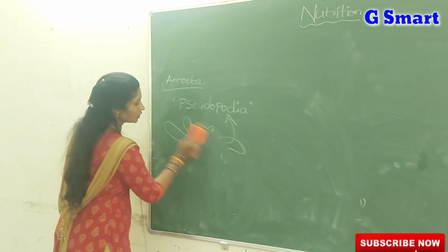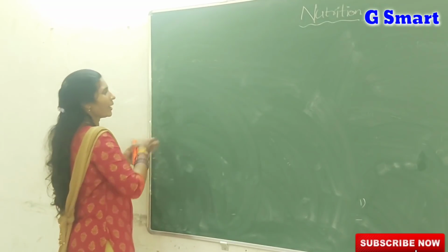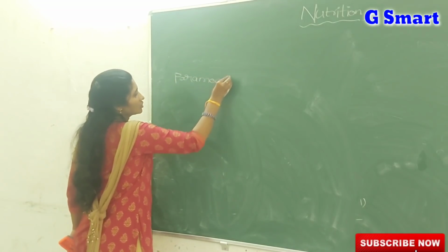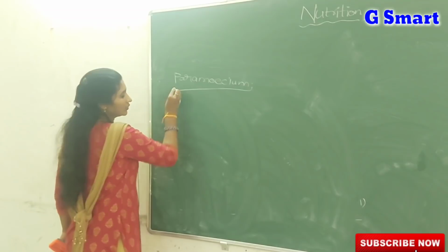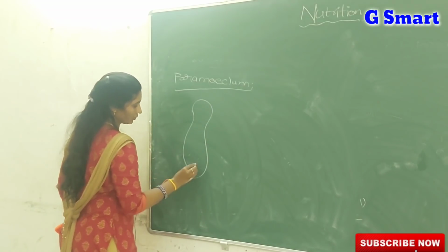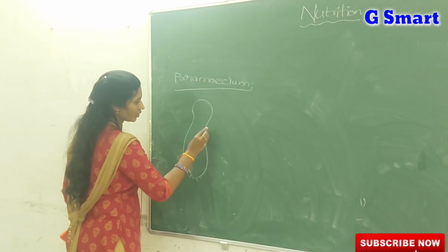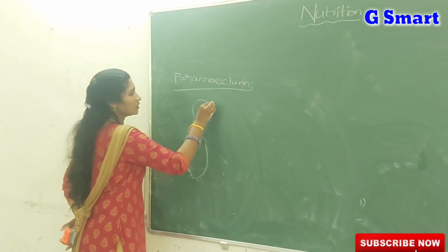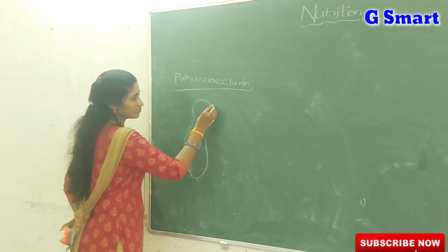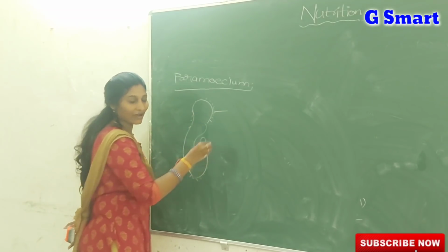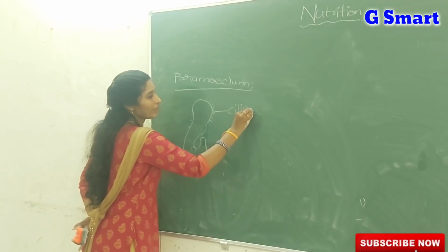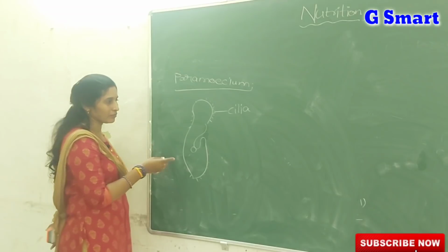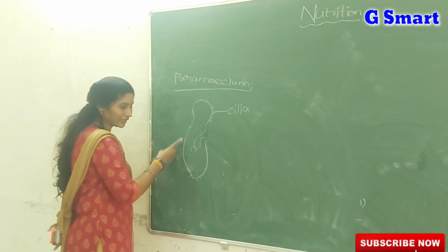Then one more unicellular organism is known as paramecium. You already know the structure of paramecium. Over the surface of the paramecium, there are small hair-like structures. What do we call them? Cilia. By the help of the cilia, paramecium does not take food through the entire surface.